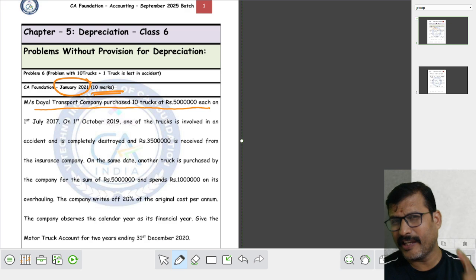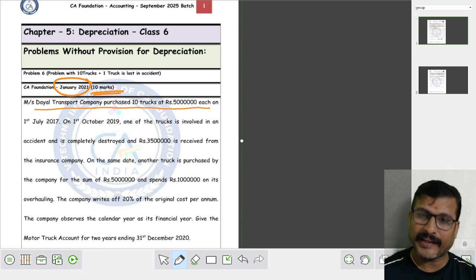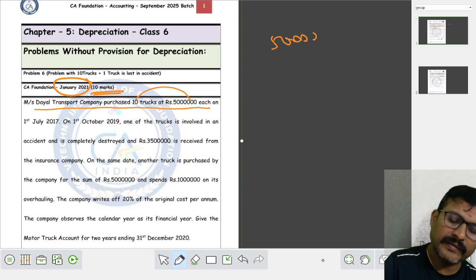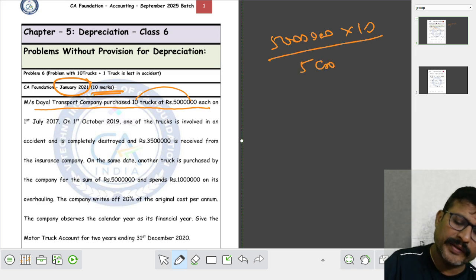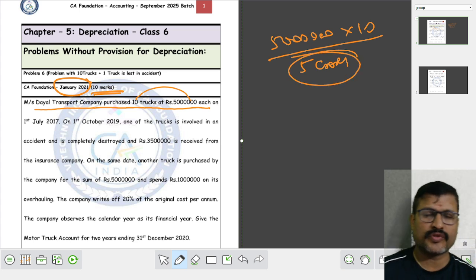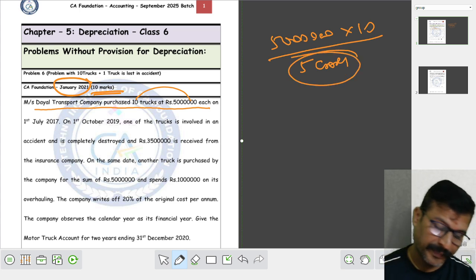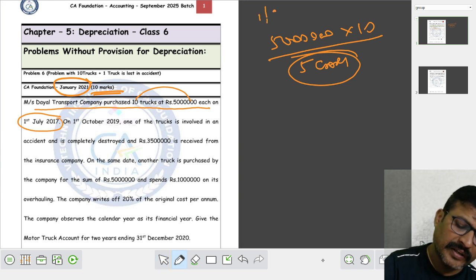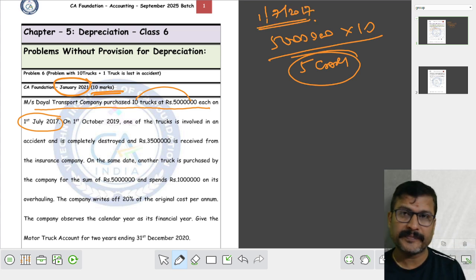Each truck cost is 50 lakh. So 50 lakhs into 10 trucks comes to rupees 5 crores. It was purchased on 1st July 2017.